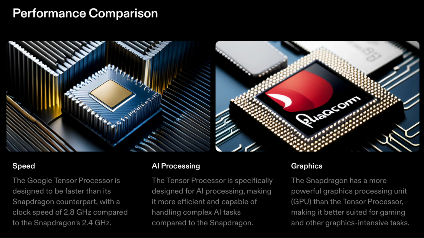AI processing. The Tensor processor is specifically designed for AI processing, making it more efficient and capable of handling complex AI tasks compared to the Snapdragon. Now, graphics. The Snapdragon has a more powerful graphics processing unit, that is GPU, than the Tensor processor, making it better suited for gaming and other graphics-intensive tasks. As gaming and this kind of stuff has already taken the lead in today's era, graphics is the most important thing, which Google knows is very much required, and they are bringing a very good change in graphics and AI processing too.